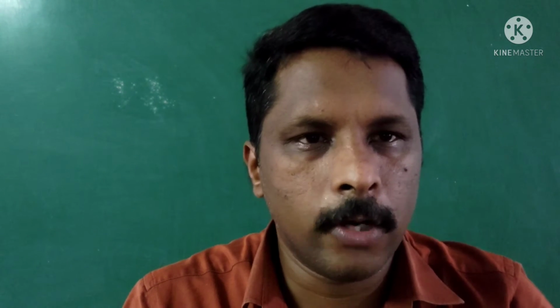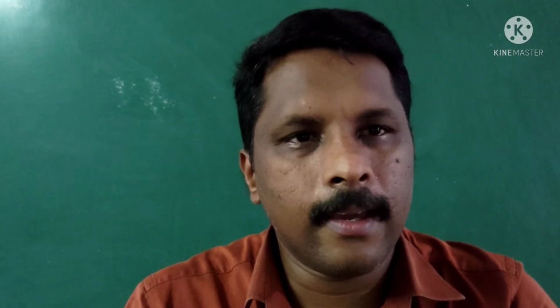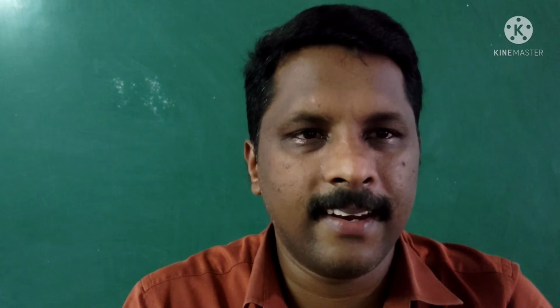What are the three continents which are located in the southern hemisphere? They are first one, South America, Africa, and the third one is Australia. These are the three continents which are located in the southern hemisphere. Among these three continents, Australia is the only continent which is completely located in the southern hemisphere.